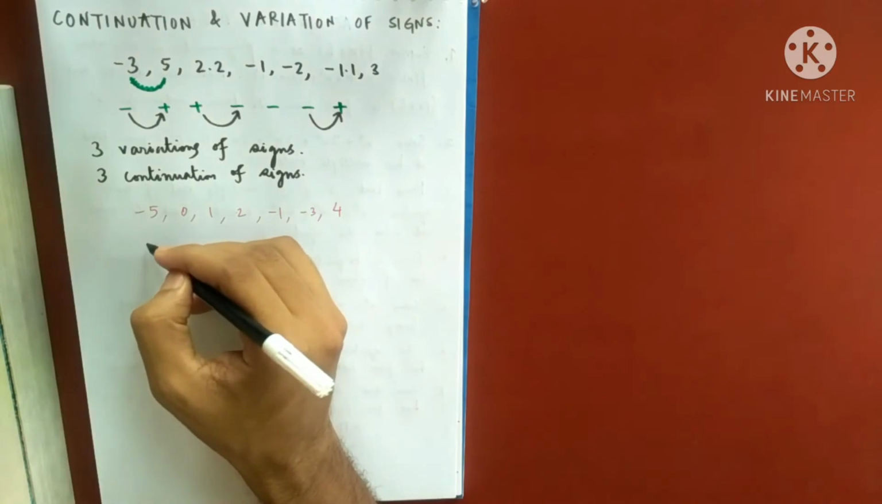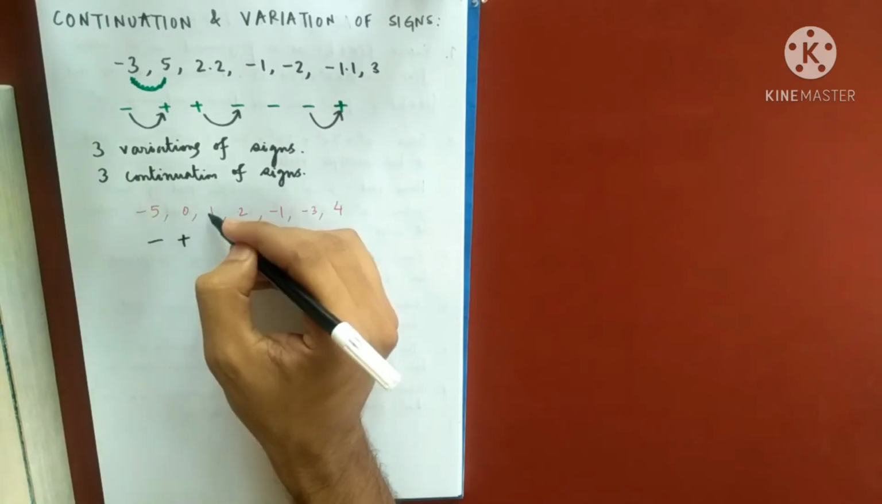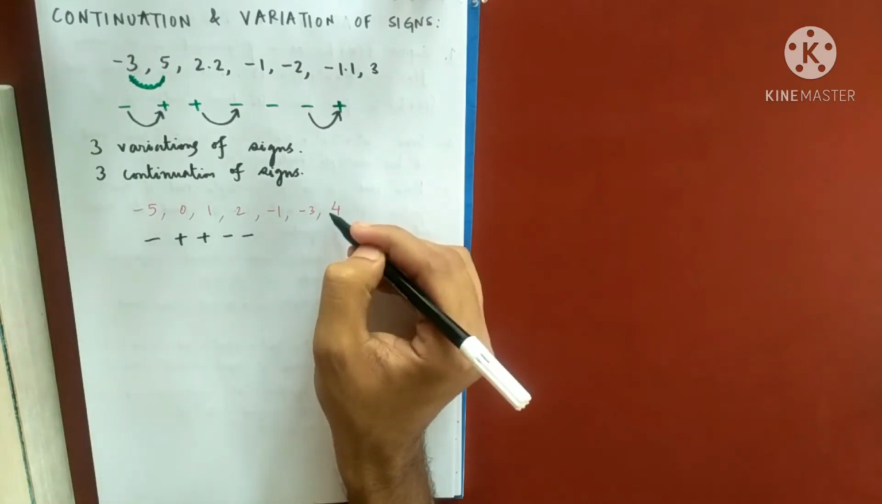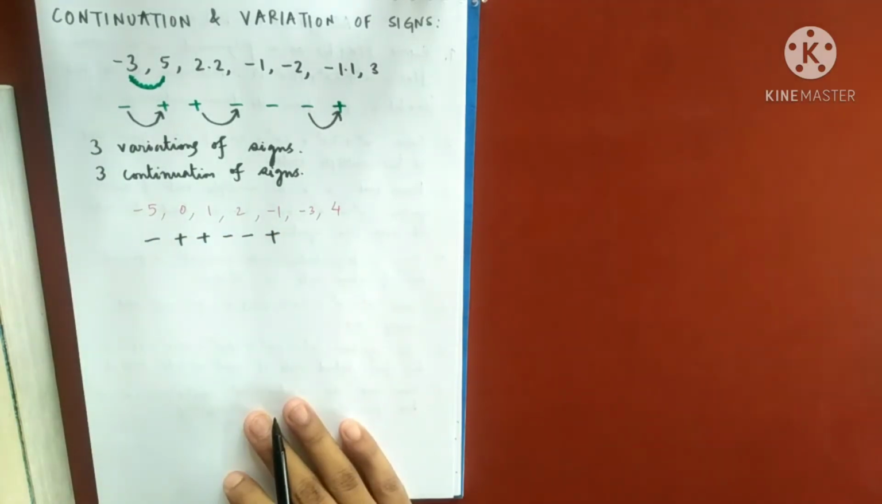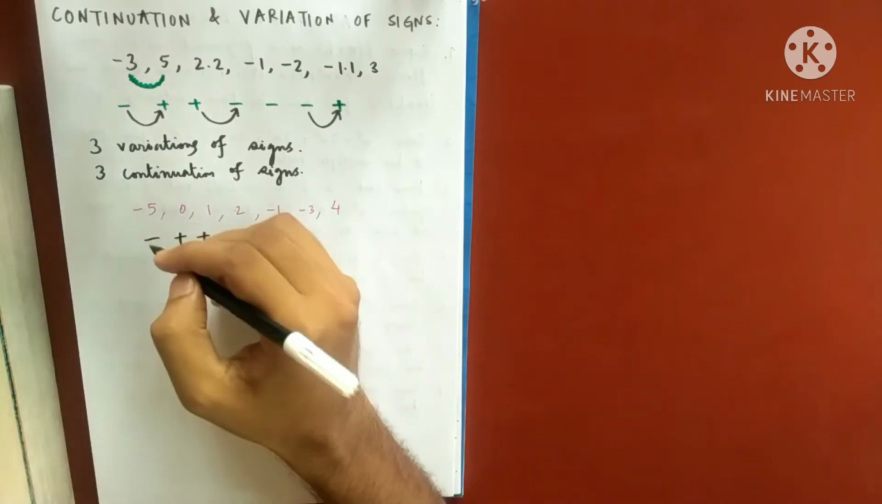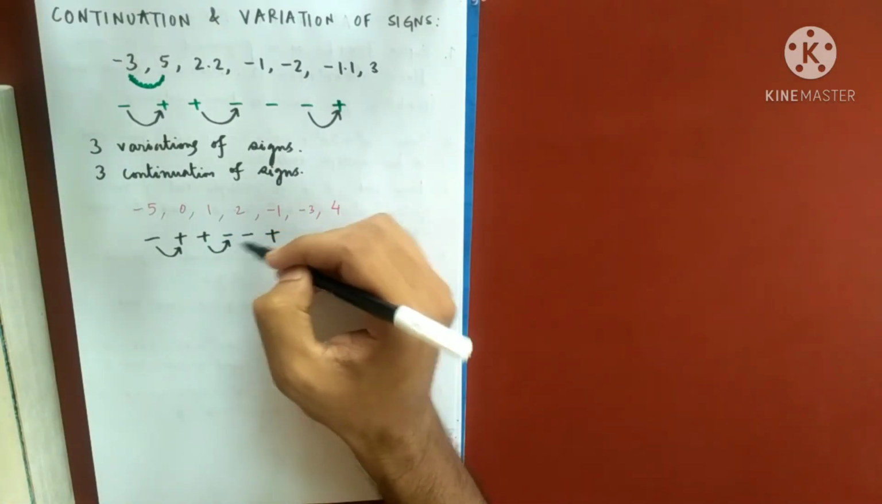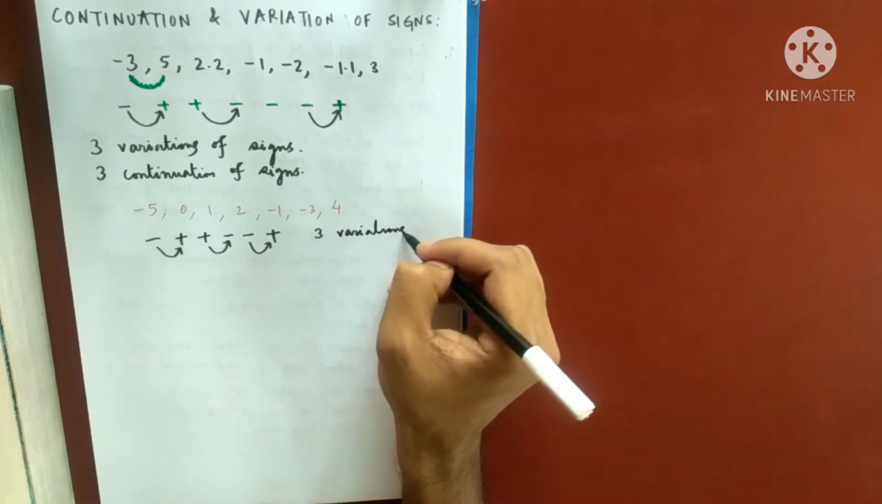So what will happen to the signs now? This will become minus. We'll ignore the 0. Then it will be plus. The sign of 1 is plus, the sign of 2 is plus, the sign of -1 is minus, the sign of -3 is minus, and the sign of 4 is positive. We are just ignoring the presence of 0. Remember that whenever I have 0 in my finite sequence, I'll ignore its presence to count the variation and continuation. Now let us count the variations: 1, 2, and 3. So there are 3 variations of signs in this finite sequence.